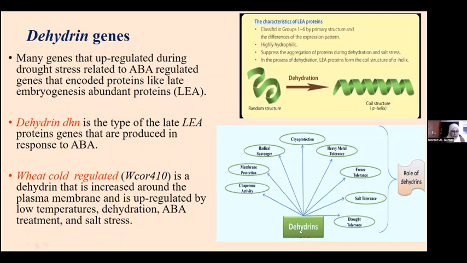So as you see, dehydrins play a very important role in making the plant adapted, not just to drought stress, but also to other abiotic